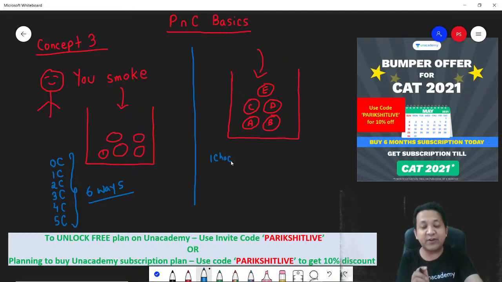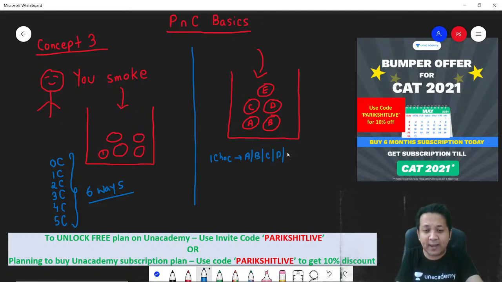But is this sufficient this time when I say pick up 1 chocolate? No. Because in the previous case, 1 chocolate would have meant 1 chloramine. But here, when you pick up 1 chocolate, I'm going to ask you, which chocolate did you pick up? Was it A? Was it B? Because remember, they're all 5 different. It could be a chloramine, a toffee, a mango bite, or something else.